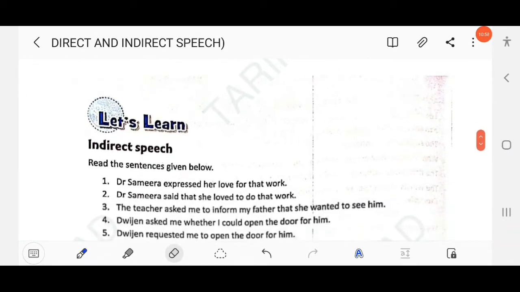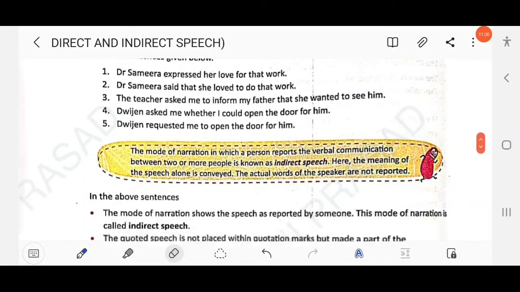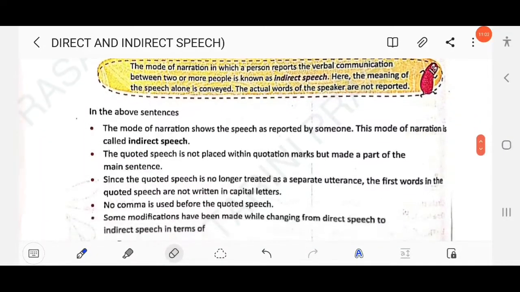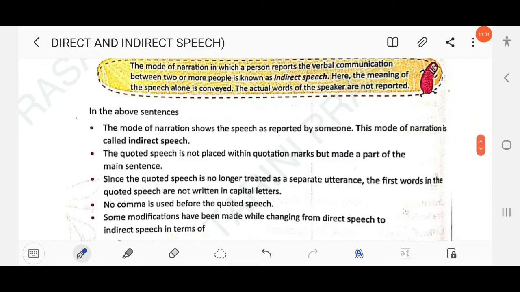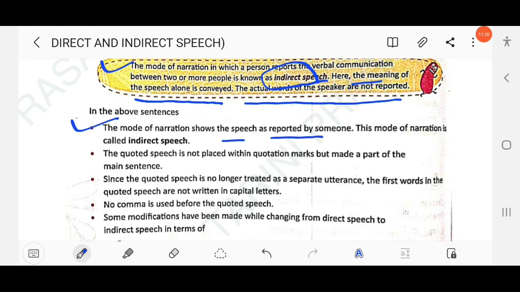Then let's discuss what is indirect speech. The mode of narration in which a person reports the verbal communication between two or more persons is known as indirect speech. Here the meaning of the speech alone is conveyed. Actual words of the speaker are not reported, right? So the mode of narration shows the speech as reported by someone. This mode of narration is called indirect speech. The quoted speech is not placed within quotation mark, right?